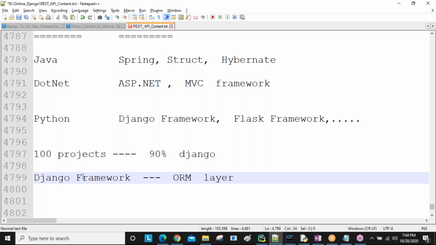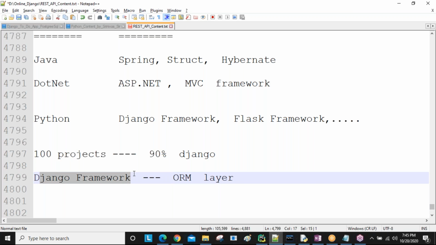So the Django framework provides one layer which is named the ORM layer. ORM stands for object relational mapping. Inside a database we create tables, an employee table, a student table, a number of tables, and every table has data: employee number, employee name, salary, address, student number, student name, student marks, a lot of data we maintain using databases. So using the ORM layer, we can easily interact with the databases.